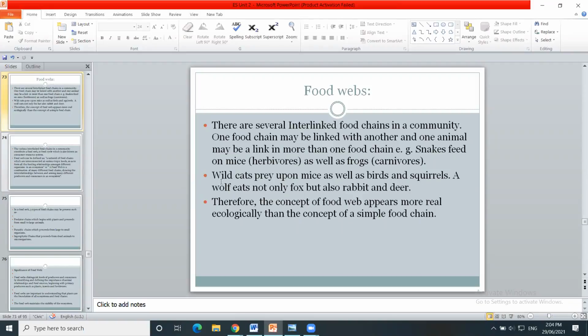These are the secondary consumers. They will depend upon the primary consumers, and also upon other types of consumers. So it forms a web. A wolf eats not only the fox, but also rabbit and deer. So it will consume both of these.